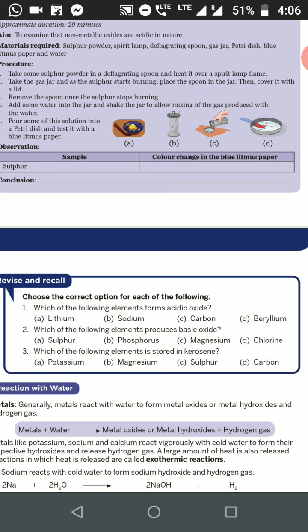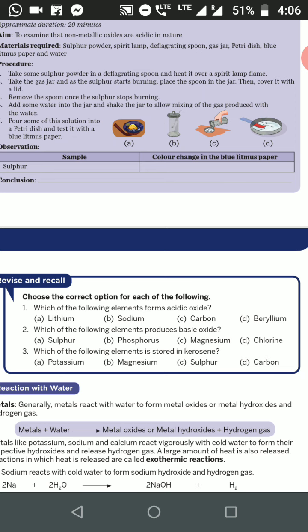Which of the following elements is stored in kerosene? I have told you that sodium and potassium are stored in kerosene. They are so soft that they can be cut easily with the knife. Why are they stored in the kerosene? Because they react with the oxygen and catch fire easily. So among sodium, magnesium, sulfur and carbon, which is stored?